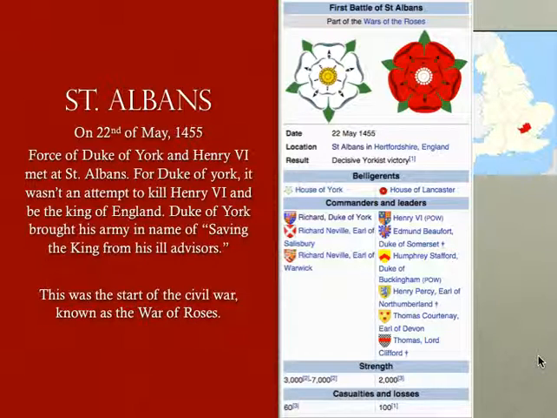For the Duke of York, it was an attempt to kill Henry VI or to be the King of England. The Duke of York actually brought his army in the name of saving the king from his ill advisors. Also, he wanted to be in power. He also wanted to be the Lord Protector of England. This is the start of the civil war. The first Battle of St. Albans is the first battle in the civil war known as the War of the Roses, and this is how the War of the Roses started.